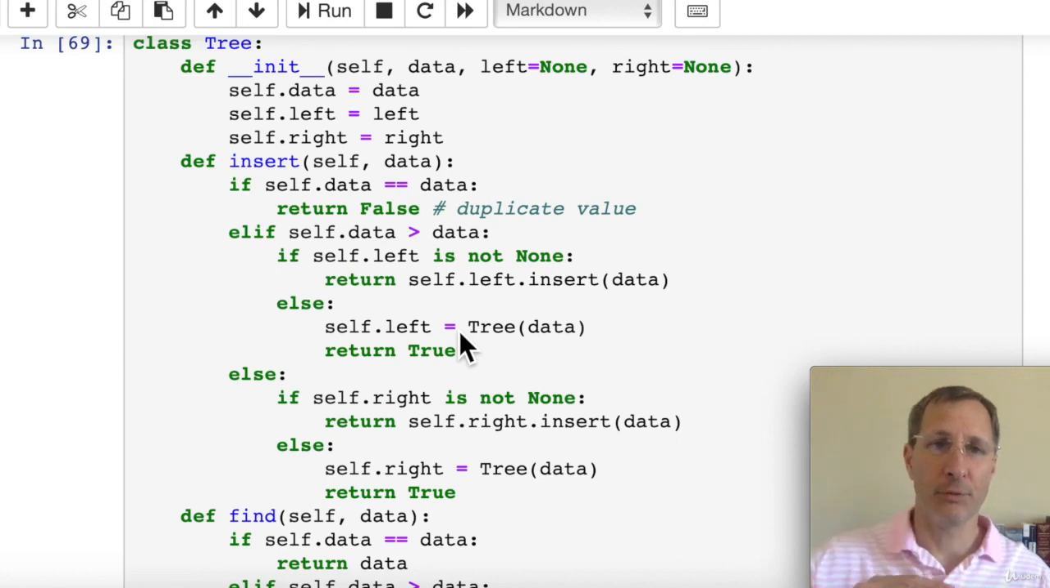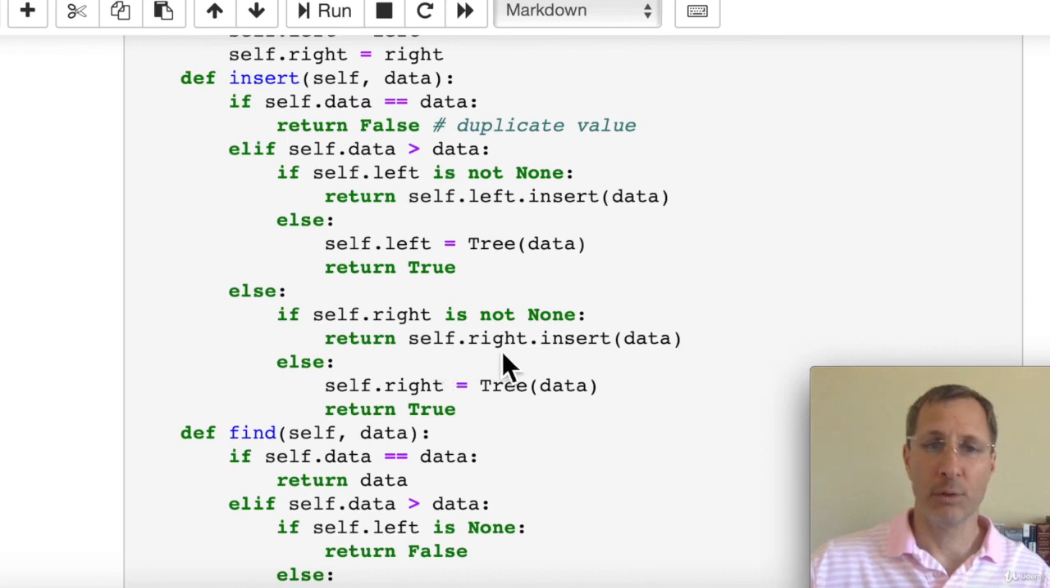Or if we reach the bottom level of the tree and we found the right position to insert it, we'll create a new subtree with that piece of data, and we'll set it up as the left subtree of its parent node. And we return true because we added that data. Or we can descend down the right subtree. If we descend down the right subtree, again, we're just doing a recursive function call to the insert function. We're passing the data in down the right subtree. And when we reach the bottom of the right subtree, we'll insert a new tree and we'll attach that as the right child of the parent node, and then return true.